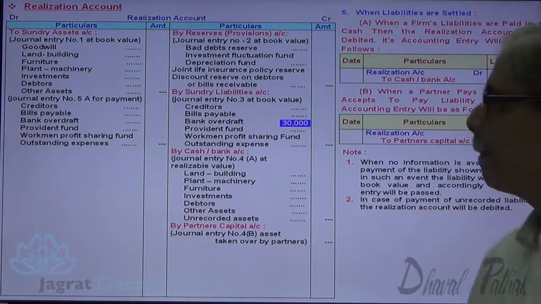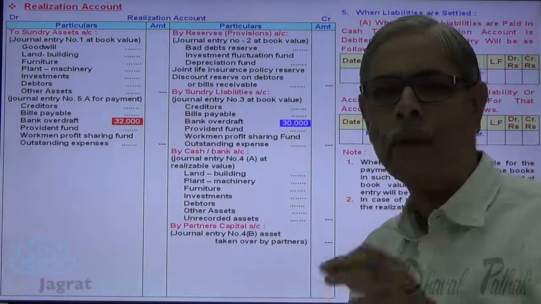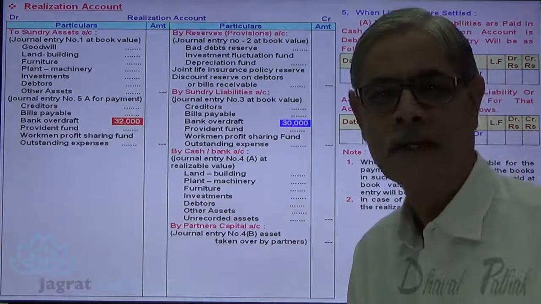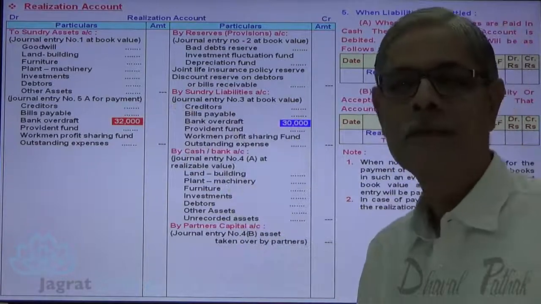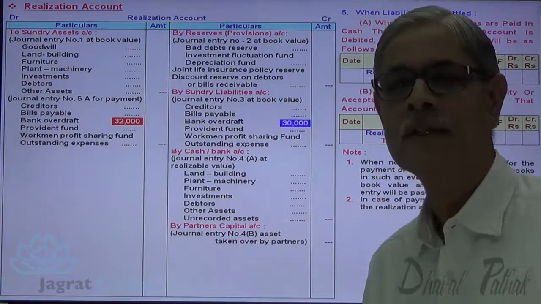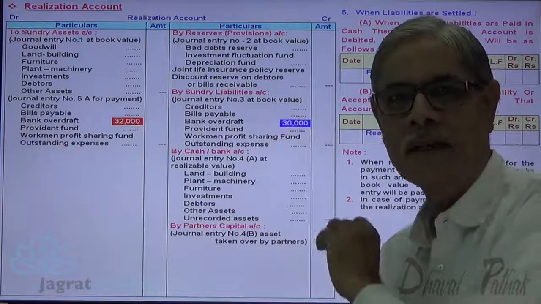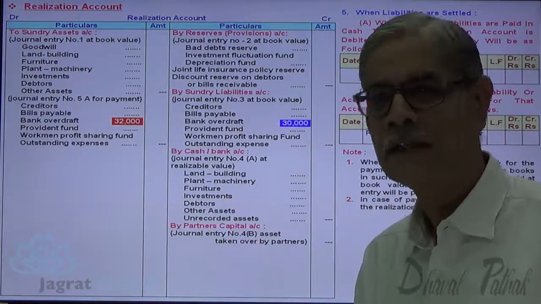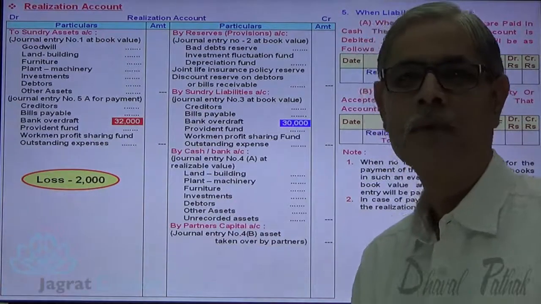Another illustration. My bank overdraft liability is 30,000. Amount paid for bank settlement of bank overdraft 32,000, may be for interest or any sums of things. So liability of 30,000 paid, settled, satisfied by giving 32,000. How much is the loss? 2,000 is the loss. Now 32,000 debit, 30,000 credit. Difference is 2,000, that is loss, automatically debited to realization account and accounted for.